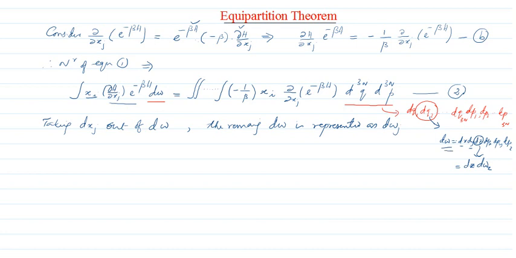Likewise, we say that dxj is taken outside. You will understand the benefit of that. It's in order to do one integration simply. So taking dxj out of d omega, the remaining d omega is represented by d omega j, such that always remember, dxj into d omega j will give you back that entire d omega. So let's see what equation number 2 becomes.